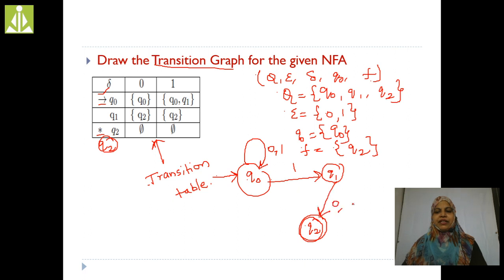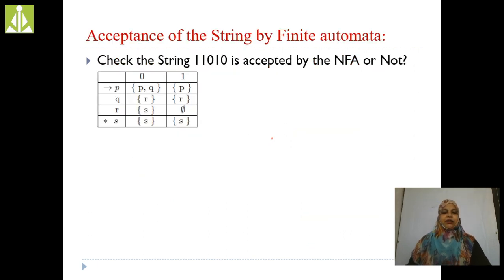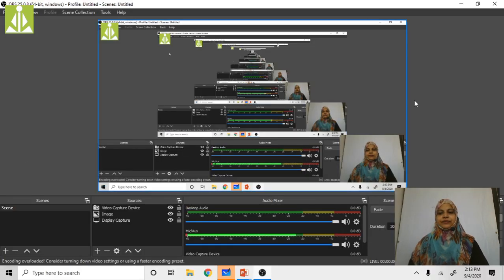Separate by 1. Q2 on 0 is pi, Q2 on 1 is pi. There is no transition. No states are present when we apply 0 or 1 input on that particular state Q2. Right? This is the transition graph for the given NFA. Now in the next class we are going to check whether a string is accepted by the finite automata or not. Right?